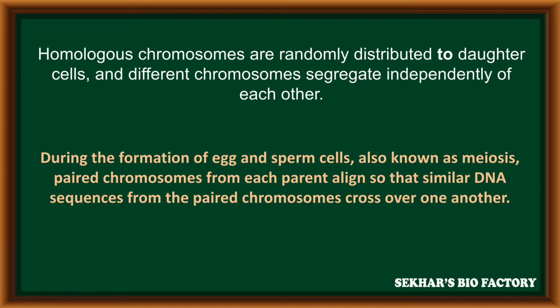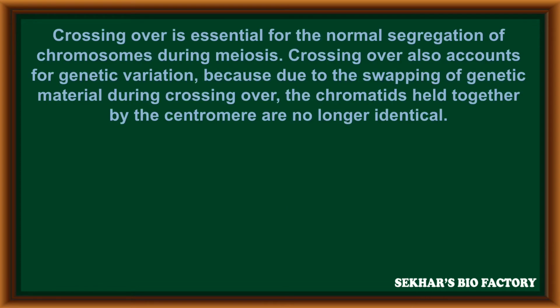During the formation of gametes like egg and sperm cells, also known as meiosis, paired chromosomes from each parent align so that similar DNA sequences from the paired chromosomes cross over one another. Crossing over is essential for the normal segregation of chromosomes during meiosis division. Crossing over also accounts for genetic variations because of the swapping of genetic material.